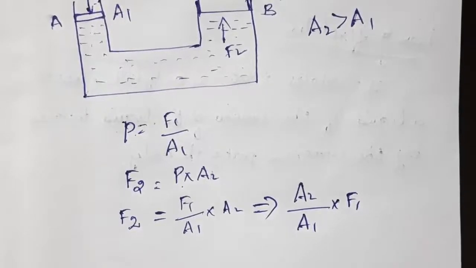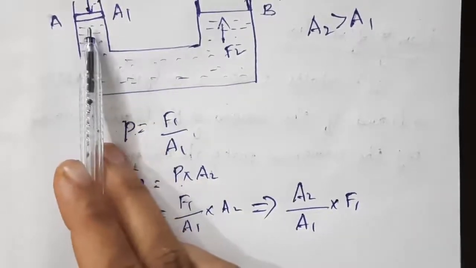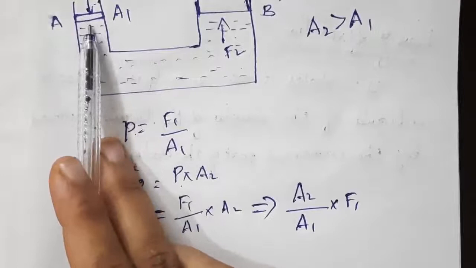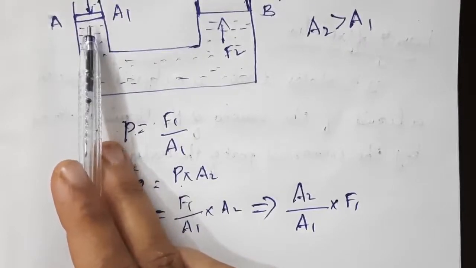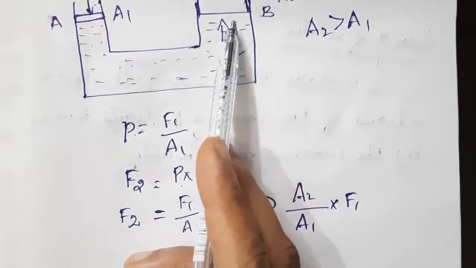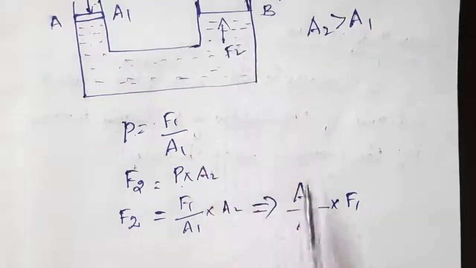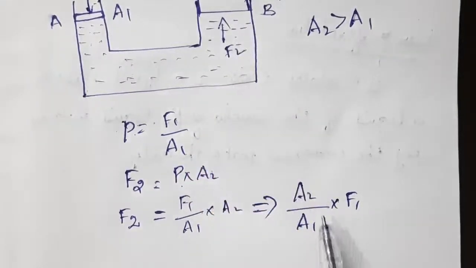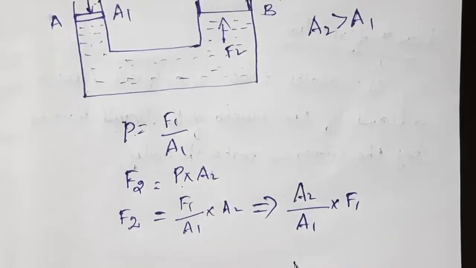So here, when you change the force on the smaller piston A, the force on piston B also changes. It has been increased by a factor of A2 by A1, that is, F2 is equal to A2 by A1 into F1.